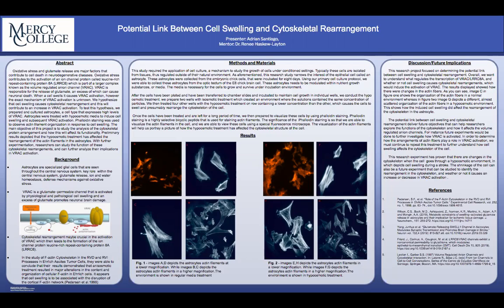Glutamate, a glutathione precursor, can also cause fatal damage to neurons when released at high levels during a stroke. During a stroke, cells swell, causing activation of the volume-regulated anion channels, VRAC, which leads to the release of glutamate, contributing to neuronal death. The exact mechanism of VRAC activation is unknown.